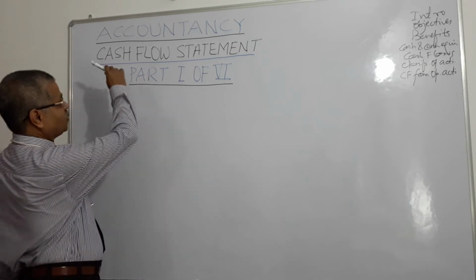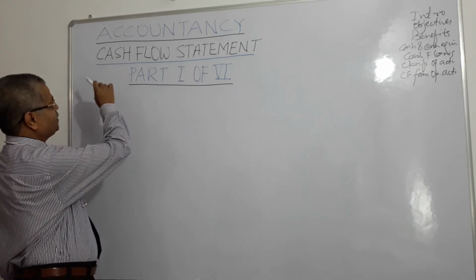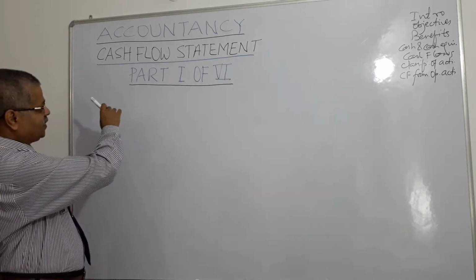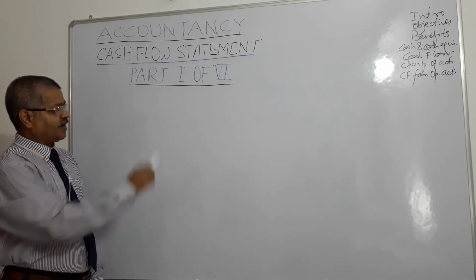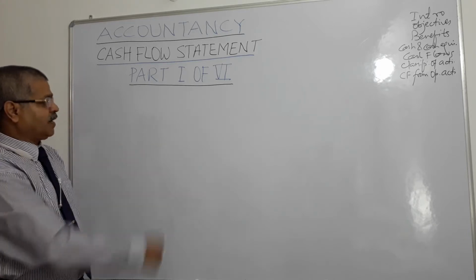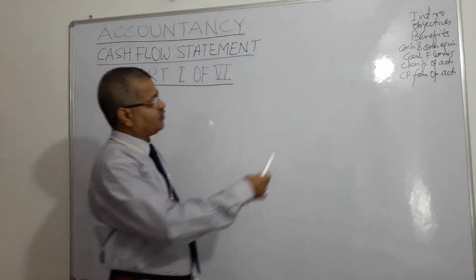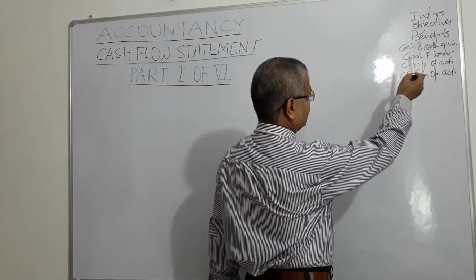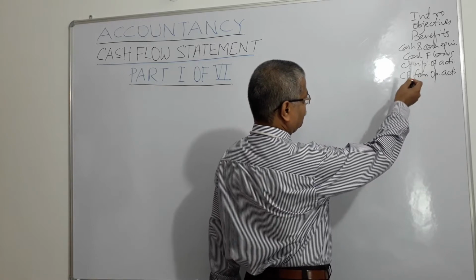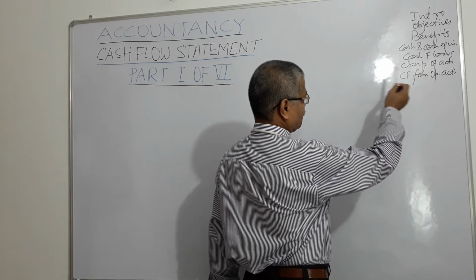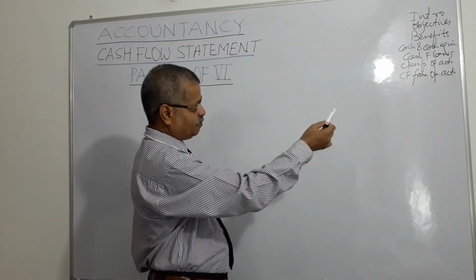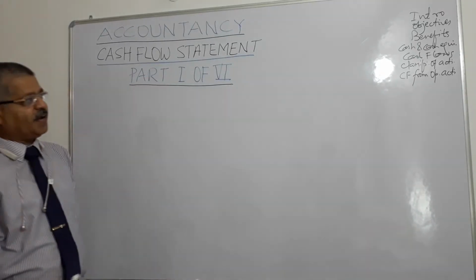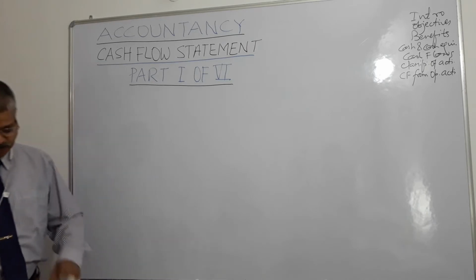Today we will study accountancy. Our chapter is cash flow statement, and we have divided this chapter in 6 parts. Right now we will discuss the first part. In this part, we will discuss introduction, objectives, benefits, cash and cash equivalent, cash flows, classification of activities for preparation of cash flow statement, and cash flow from operating activities, right?